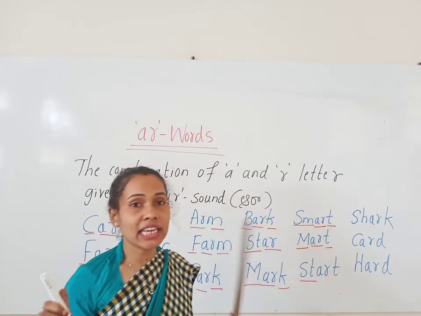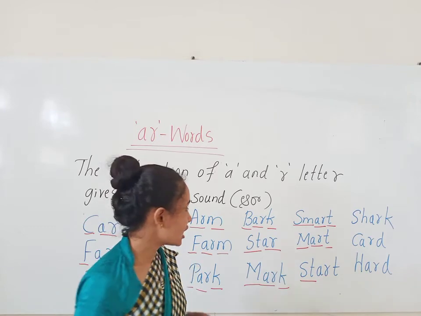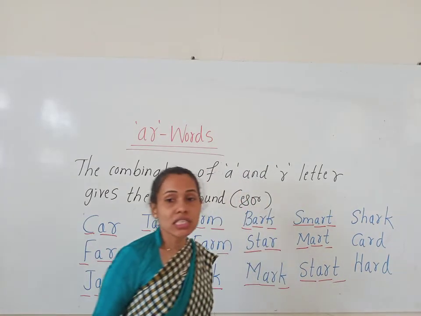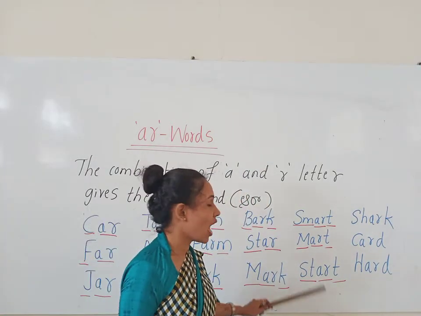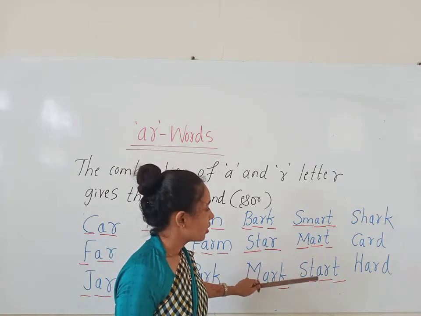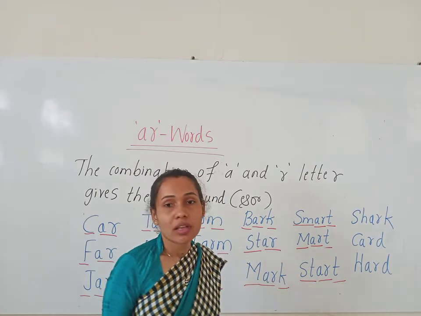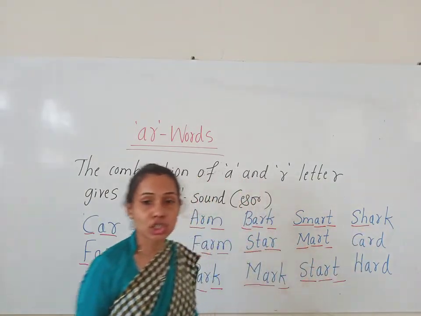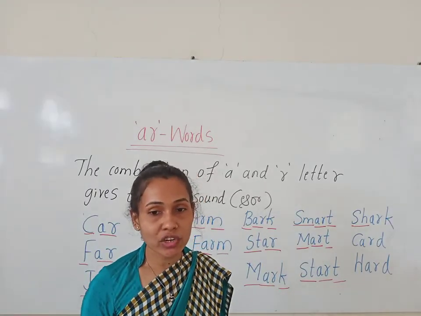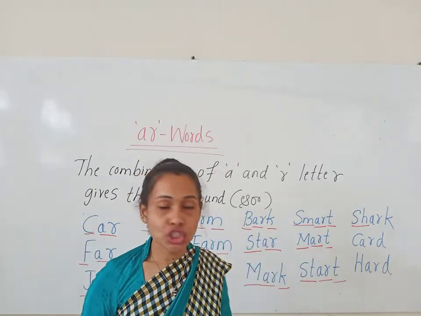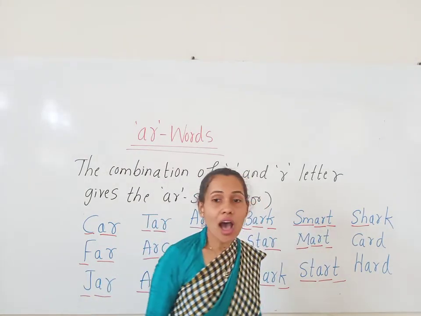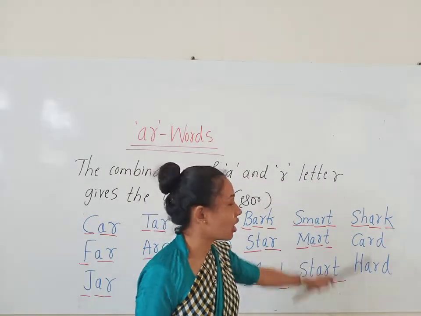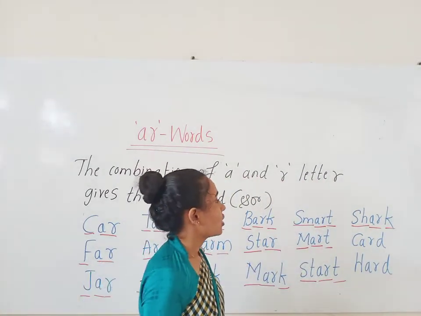When S and T blended together, it gives the sound of stir. Stir, ar, star. Okay? Star. Now look at the next word, children. When S and H blended together, it gives the sound of sh. Okay? Sh, ark, shark. Shark.